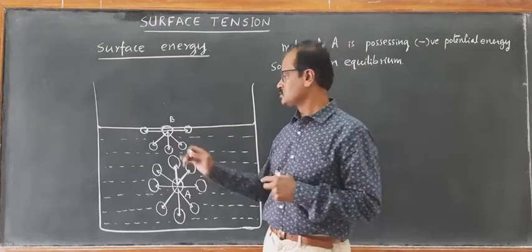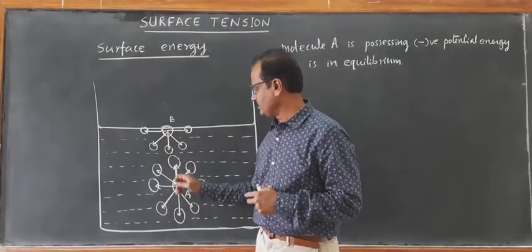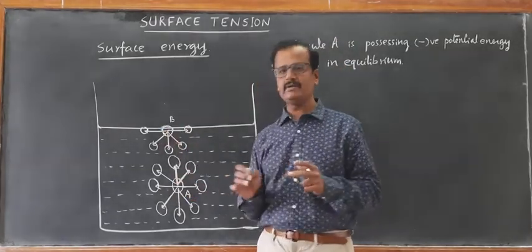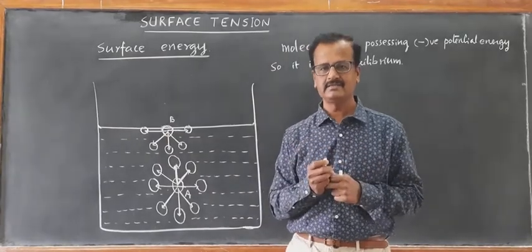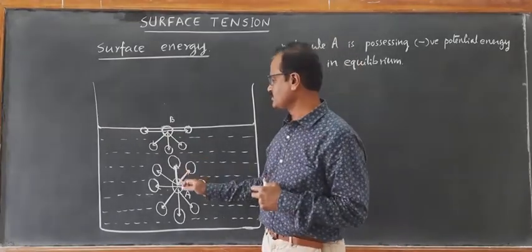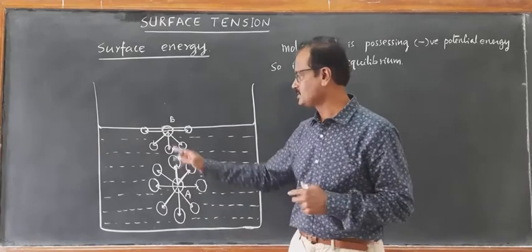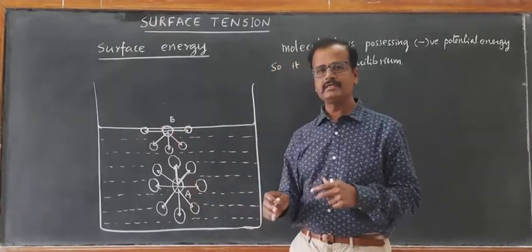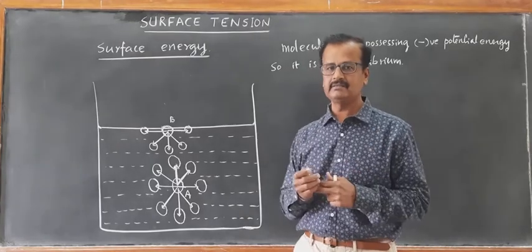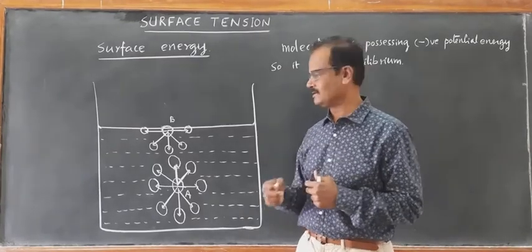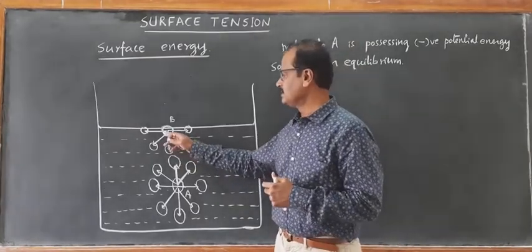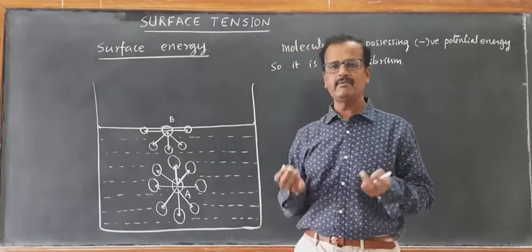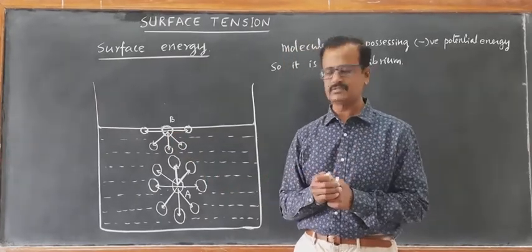So compared to A, B is having some additional energy because the potential energy of B at this level compared to A is little higher. Reason is it is being pulled by almost half of the neighborhoods.